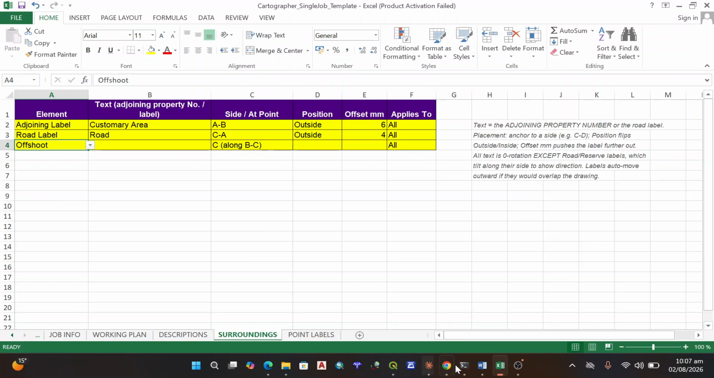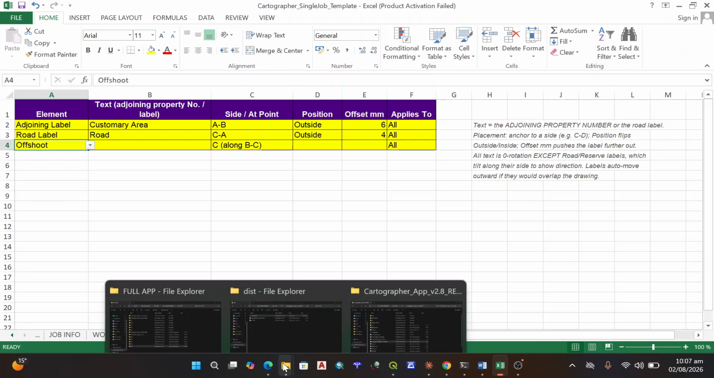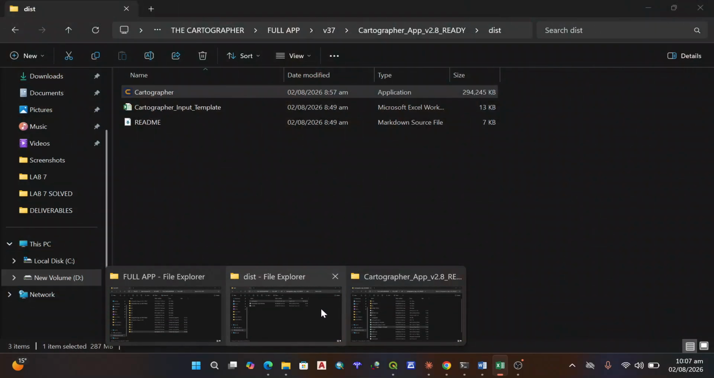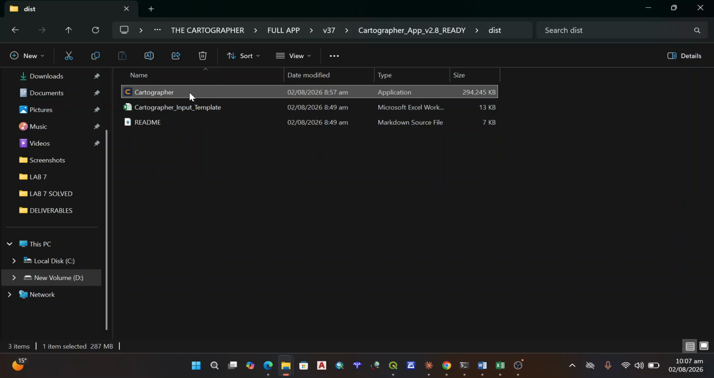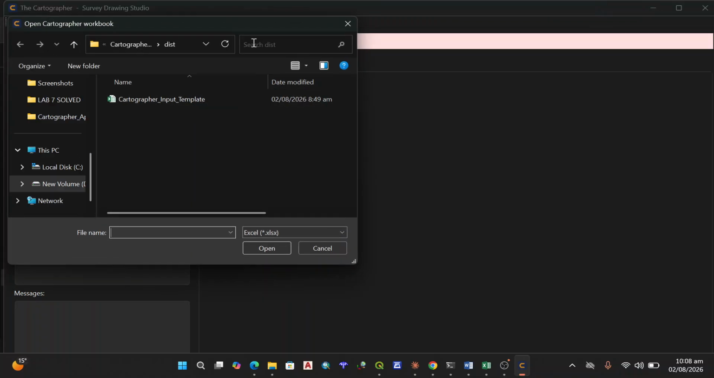When you go to your application now, when you go to the Cartographer application, let me just try to open it. Okay, so it's open here. If you don't have a license yet, it will show no license installed. I'll show you how to get a license, but even as it is, we can start seeing what we can do. So all you have to do is just go to open Excel and then look for a template.